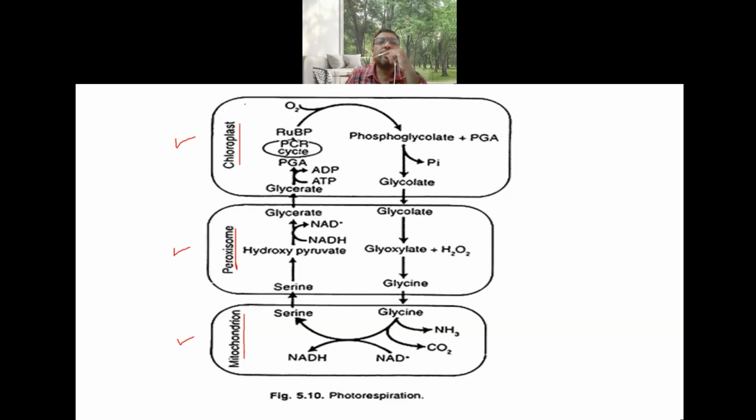In the chloroplast, the CO2 level has gone down and the oxygen level has increased. Now what is this oxygen doing? It is combining with RUBP, ribulose 1,5 bisphosphate, in the presence of enzyme Rubisco. Now this oxygen combines with RUBP to form what?